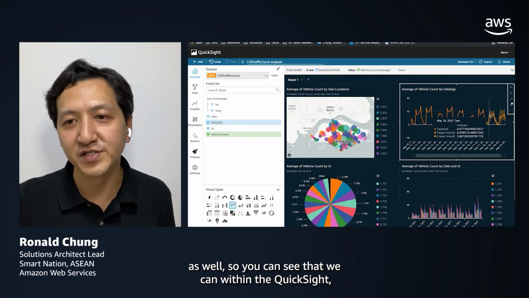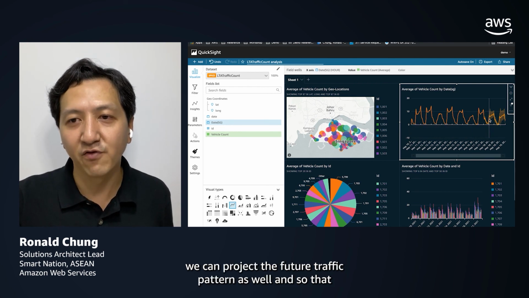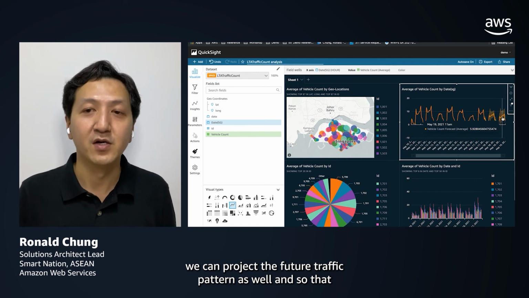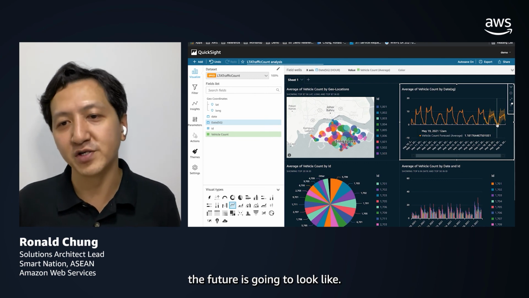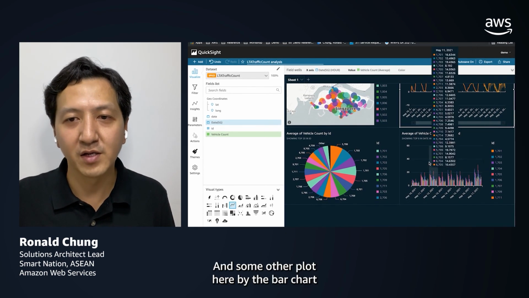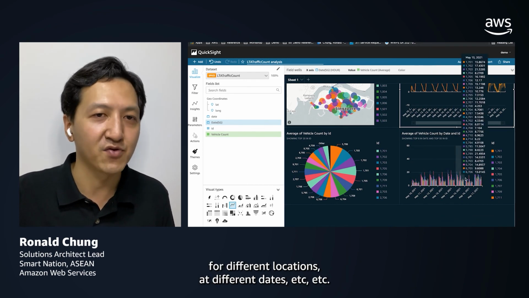You can see that within QuickSight, we can project the future traffic pattern as well, so that the corresponding stakeholders can have a glimpse of what the future is going to look like. And some other plots here are bar charts for different locations at different dates, etc.